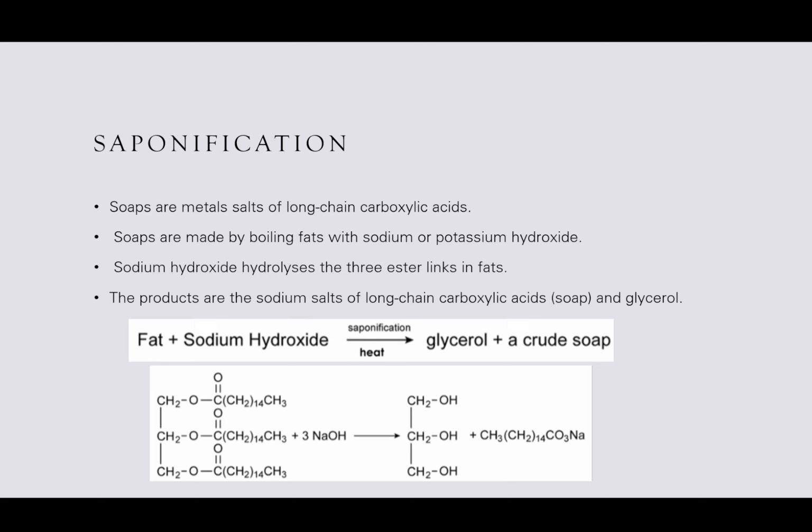Sodium hydroxide hydrolyzes the three ester links in the fats. So we're looking at the hard soaps. The products are sodium salts of long chain carboxylic acids, or what we call soaps, and glycerol. So we have the fat here reacting with the sodium hydroxide, as you can see in the reaction beneath, and we end up with glycerol and the soap. That is what we call a crude soap.